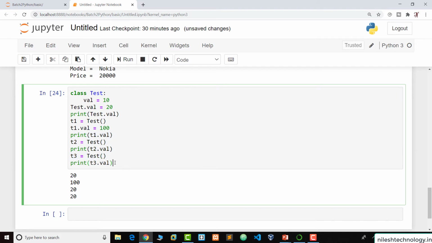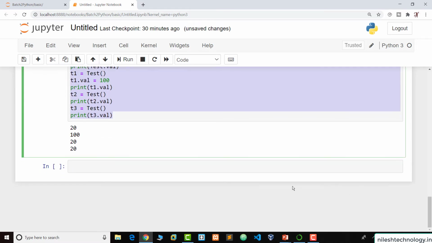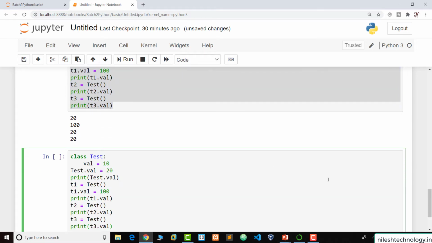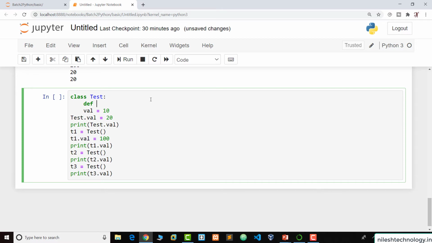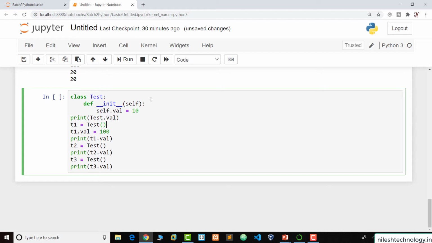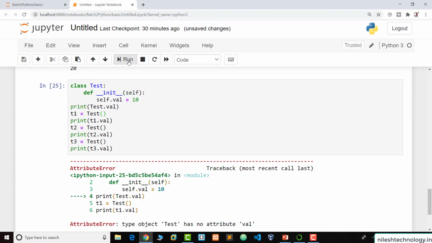So again we copy paste this code here one more time and we convert this class variable to an instance variable inside this constructor, def __init__. Now this is my instance variable, self.val equal to 10. So first see here, run.